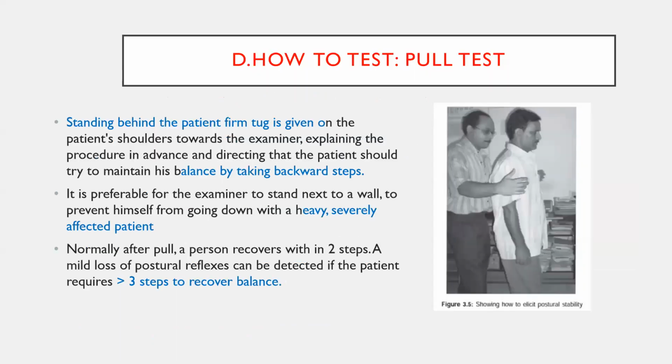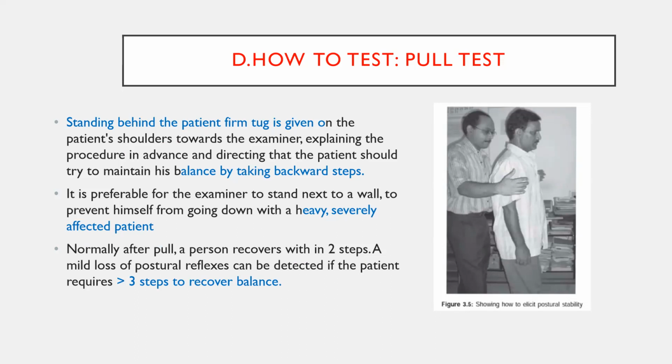And the last one is the pull test. This will help you to diagnose postural instability in a Parkinsonism patient. You need to explain the test to the patient, and you should take wall support also. Ideally, a normal patient with preserved postural stability will take 1 or 2 steps to prevent a fall. If a patient has postural instability, they will take more than 3 steps to recover balance, or sometimes the patient may fall back. So if a patient takes 3 or more steps to recover balance or falls back whenever doing the pull test, you can label the pull test as positive. This is seen in all Parkinson's syndromes.